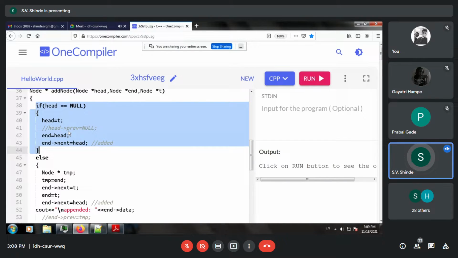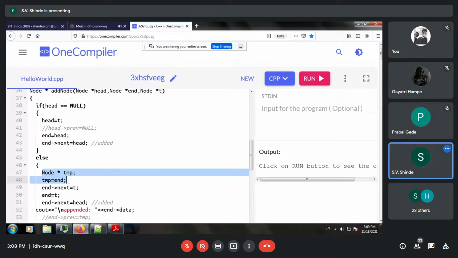Now if the node exists, then we are going to append the contents. After appending the node to the list, naturally your end is going to move. So over here we have updated the end with the temporary node T. So end arrow next is equal to T and end is equal to T. Now T is the last node and end arrow next is head.